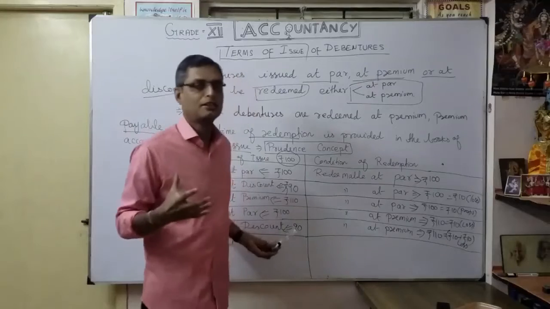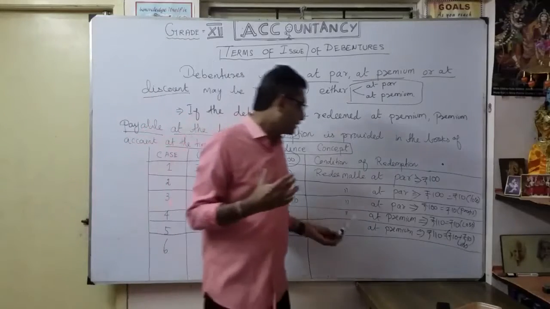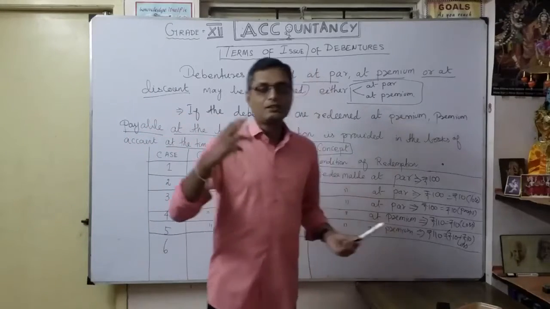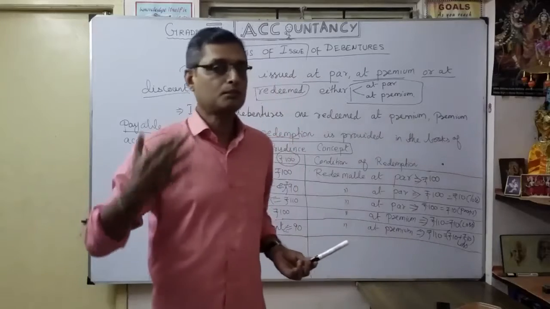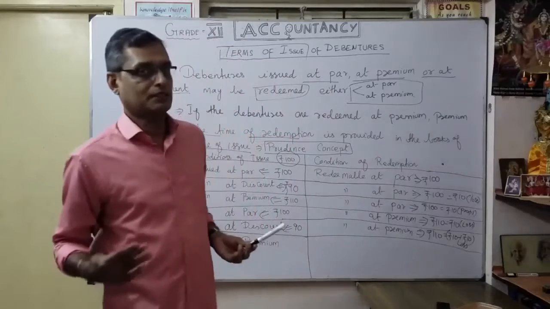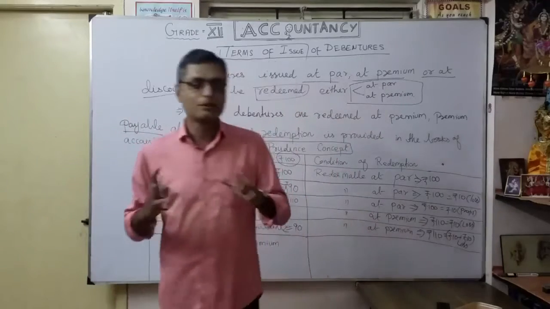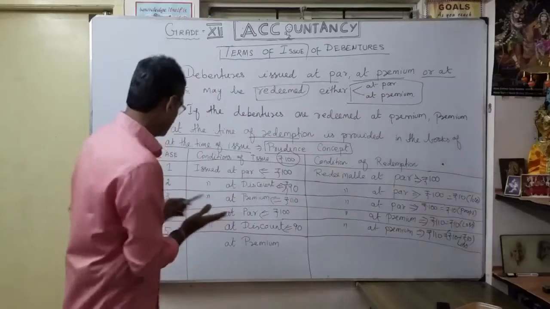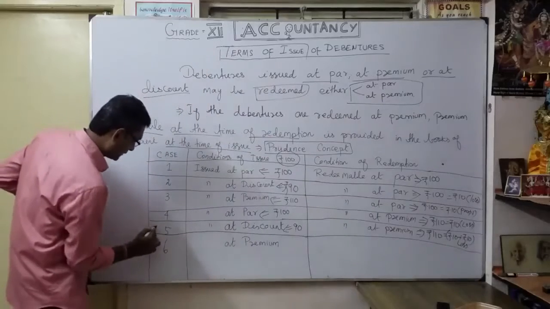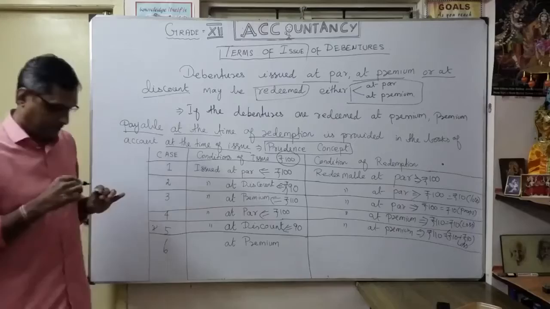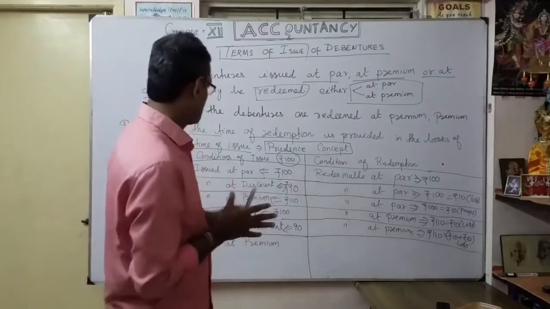10 rupees we are losing. I am going to repay, redeemable at premium, so 110. So again 10 rupees at the time of redemption of debentures. Totally how much is the company losing? 20 rupees is a loss. Understood? That's our fifth situation. So very, very important. Okay, if you understood all, here it is very easy.